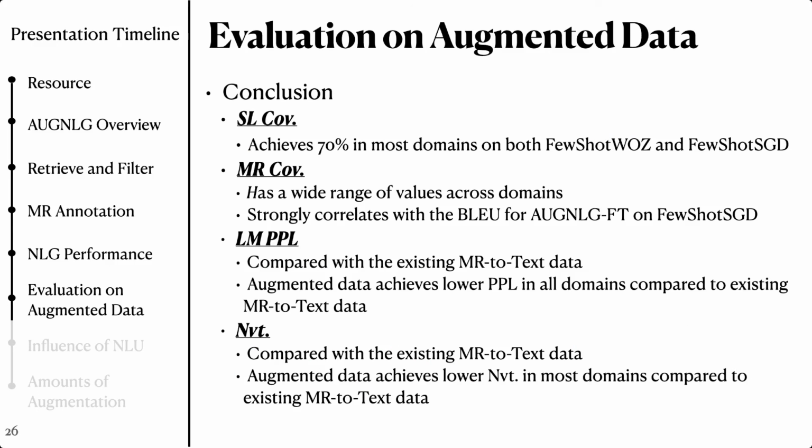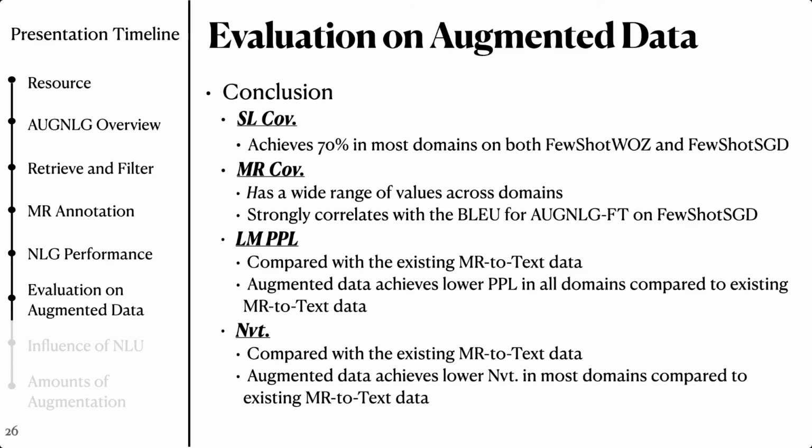The experiment results show that the slot coverage achieved 70% in most domains on both few-shot WALD and few-shot SGD datasets, while MR coverage has a wide range of values across domains. The MR coverage results strongly correlated with the performance of AugNLG-FT on few-shot SGD datasets. We compared the augmented data with the existing MR-to-text data from other corpora in language model perplexity and n-gram novelty.